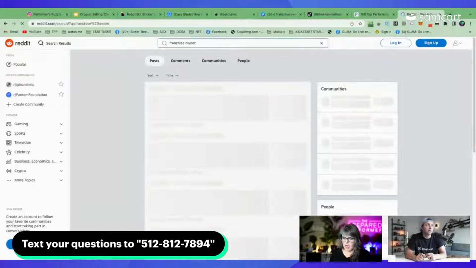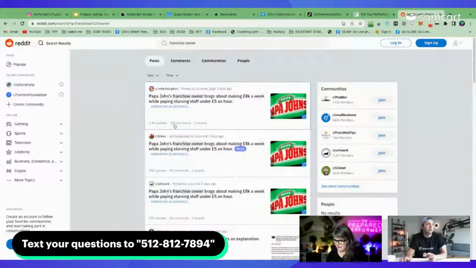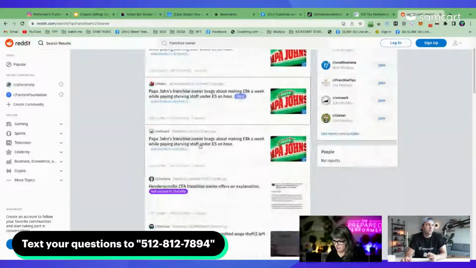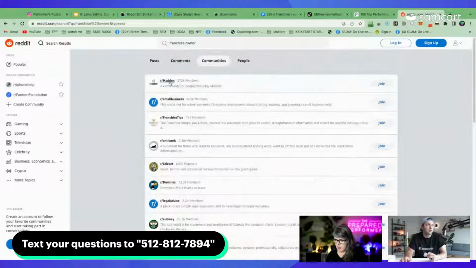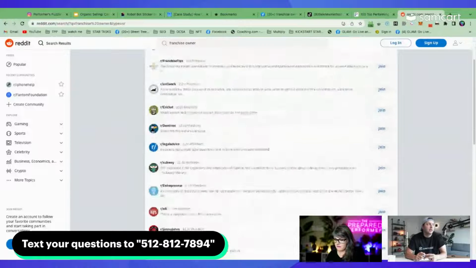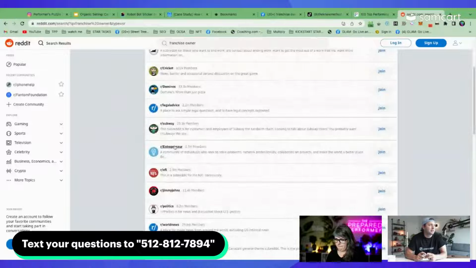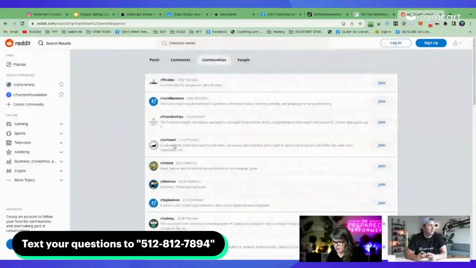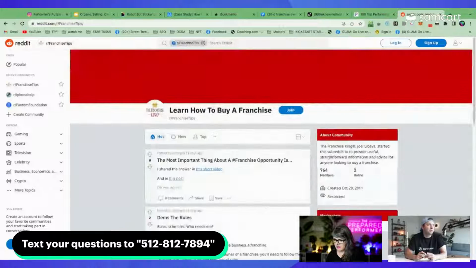And here we are looking in Reddit. I used to use this. Brian Harris suggests that. Yeah, best thing would definitely be to go to communities, hit communities up there at the top. So instead of posts or comments, right now you're looking at individual things. And here you go. These are called subreddits, right? It's r/whatever. You got franchise tips, right? The entrepreneur, franchise tips. There you go. Small business had